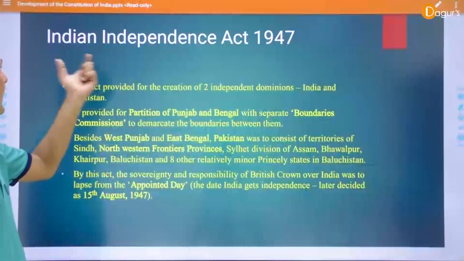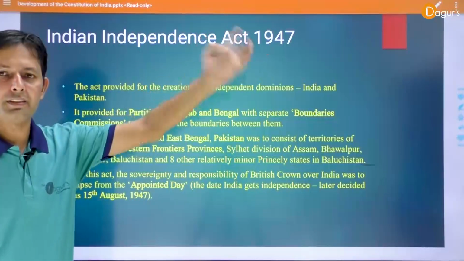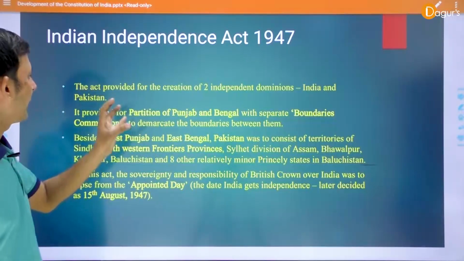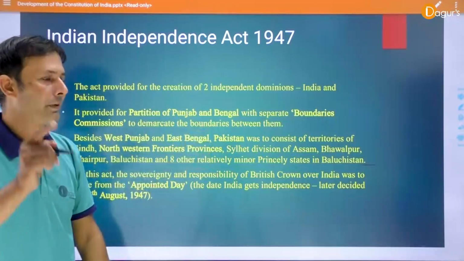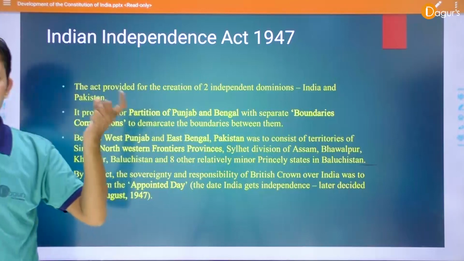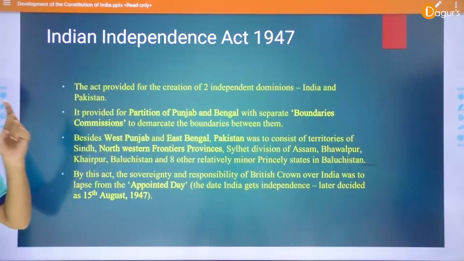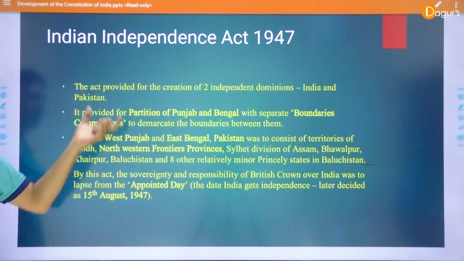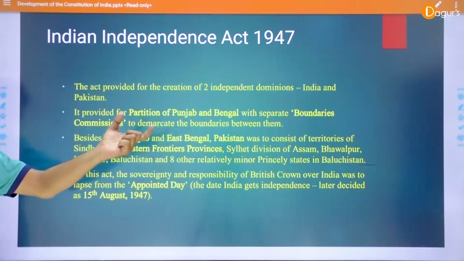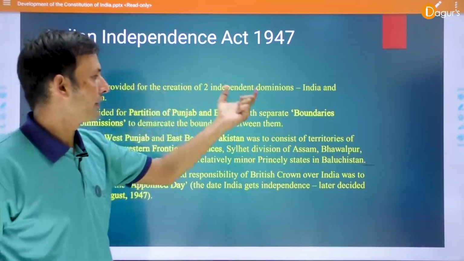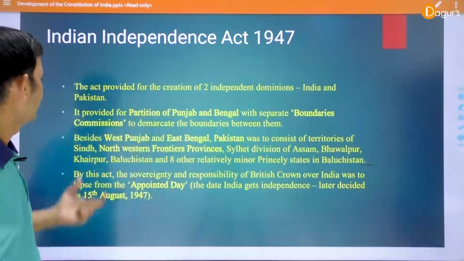And the next is the Indian Independence Act 1947. The Act provided for the creation of two independent dominion states, India and Pakistan.